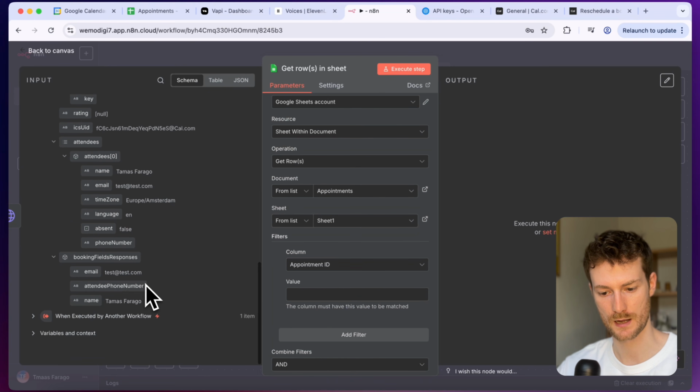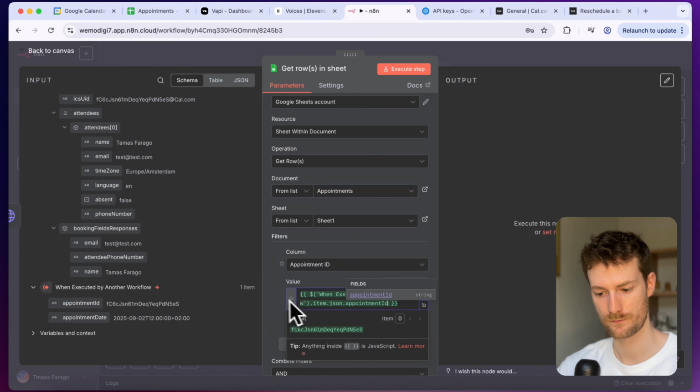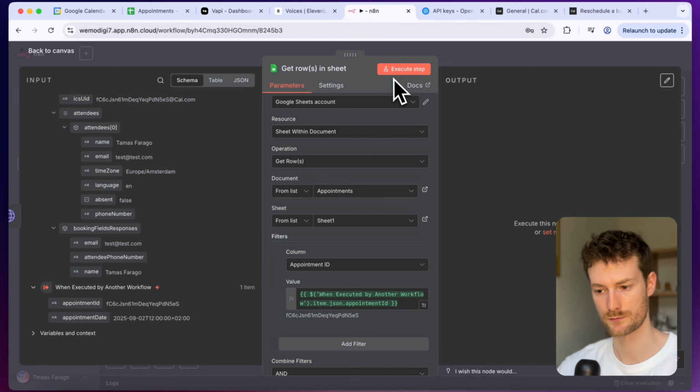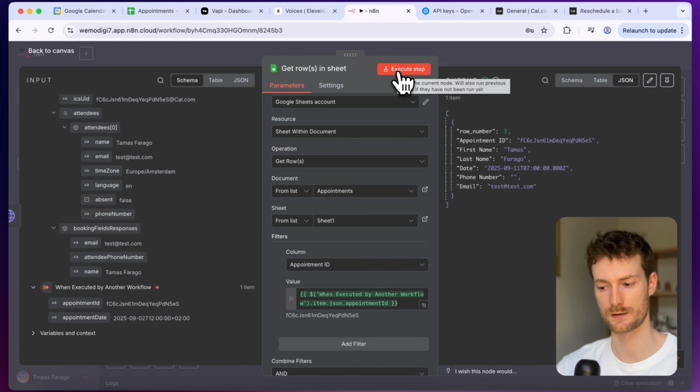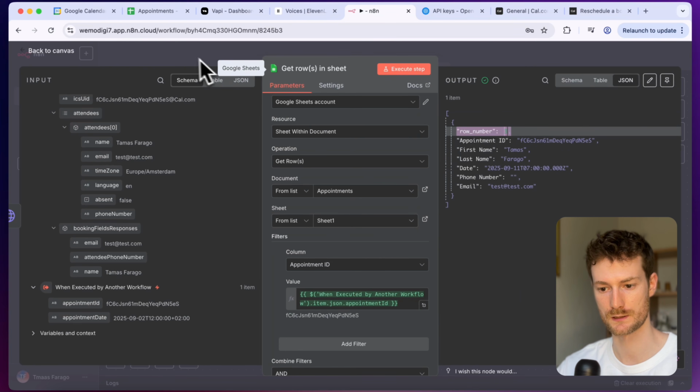And for the value, I'm going to drag in the appointment ID that is coming from the when executed by another node. So now if I go to execute step, it retrieved the appointment record that I have in the database. So now I can use the row number to override these fields.